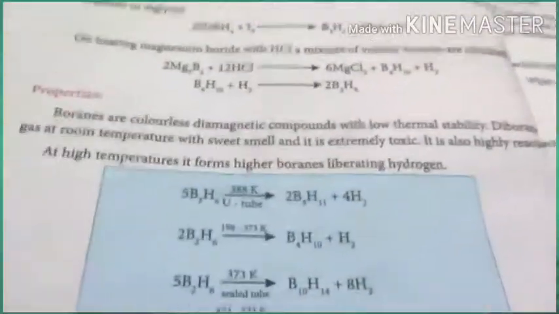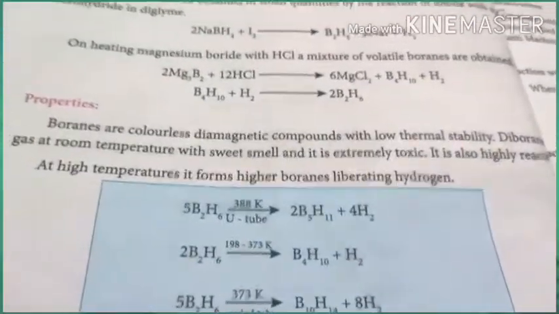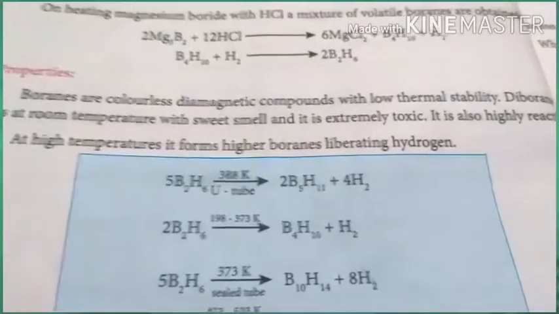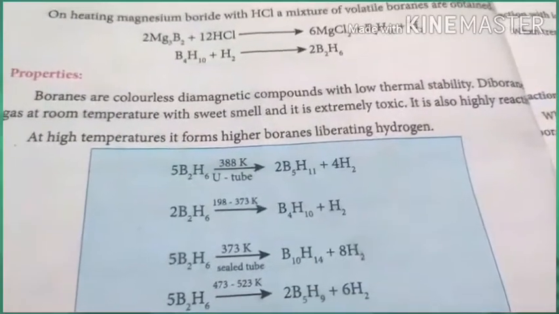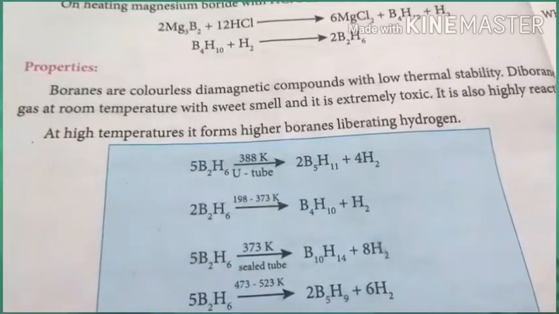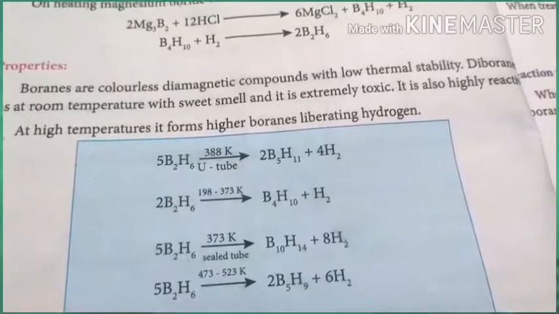Its properties: boranes are colorless, diamagnetic compounds, and importantly diamagnetic, with very low thermal stability. Diborane is a gas at room temperature with a sweet smell, extremely toxic and highly exothermic, and reacts with oxygen giving an enormous amount of heat.